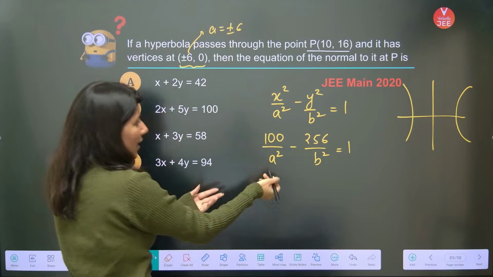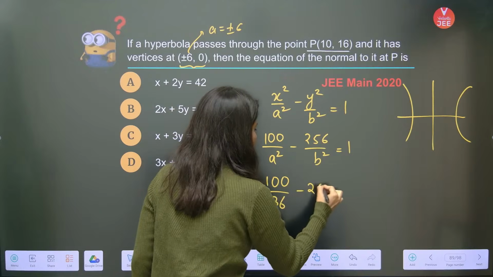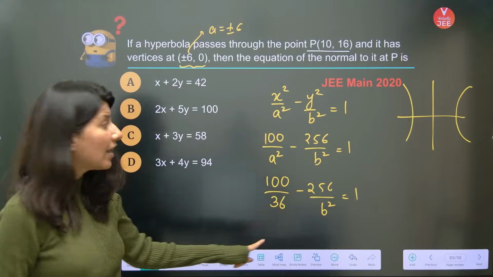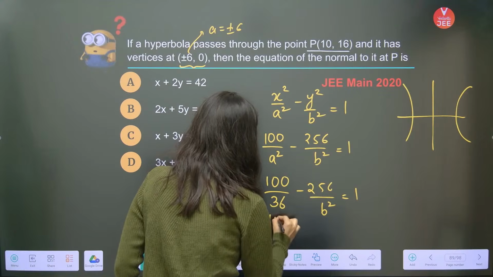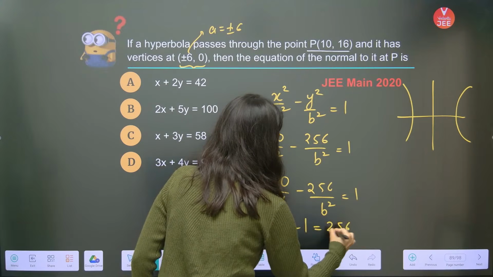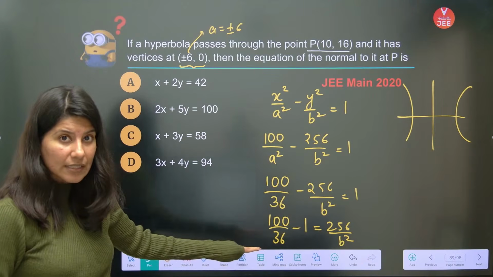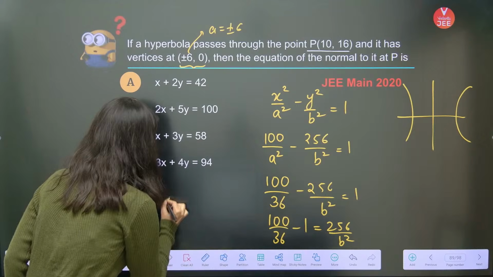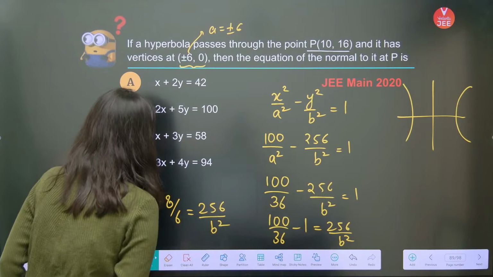Okay, so a square is 36. 100 by 36 minus 256 upon b square is equal to 1. So from here you will get the value of b. So this is going to become 100 by 36 minus 1 is equal to 256 by b square. So this is going to become 64 by 36, that is going to become 8 by 6. So 8 by 6 is equal to 256 upon b square.